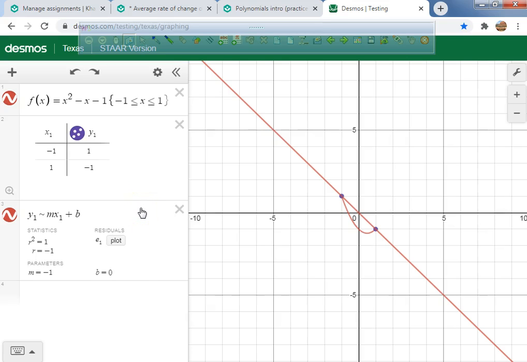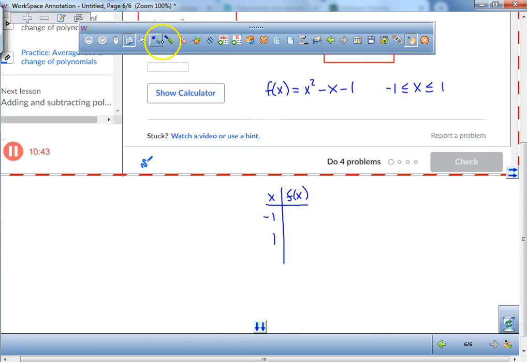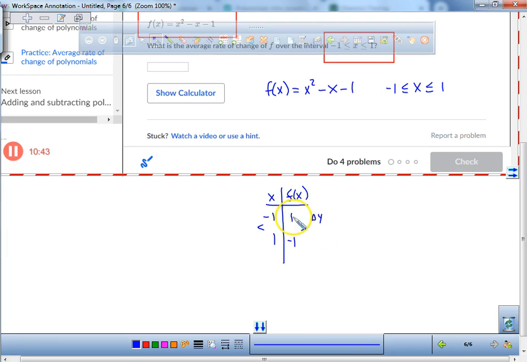So here's what I want you guys to understand. We have a -1 and a +1, and then we have a 1 and a -1. What is the change in my y values? From a 1 to a -1, that drops down 2. What's the change in my x values? That goes up by 2, correct? So guys, rate of change is what's called a slope. What's the change in the y over the change in the x between these 2 points? -2 over 2, which is a -1.